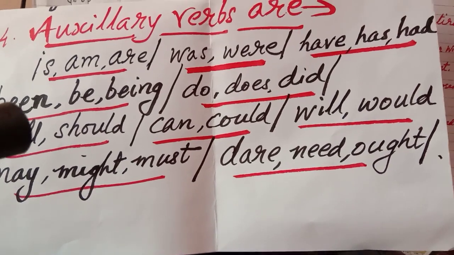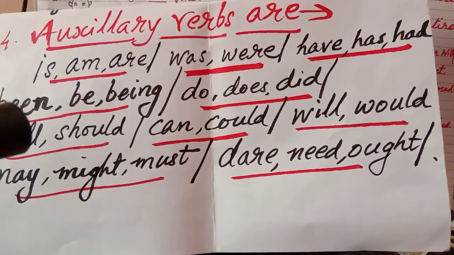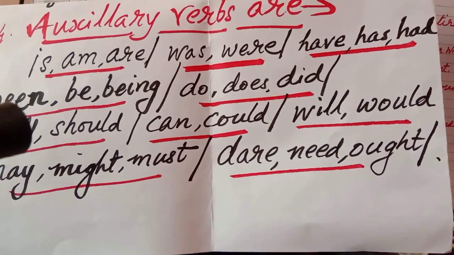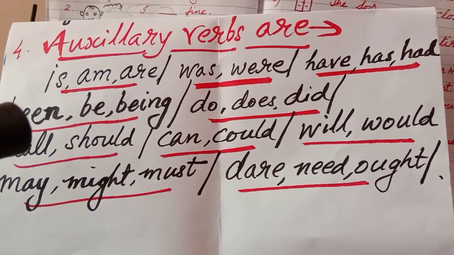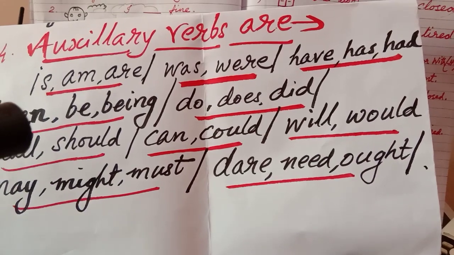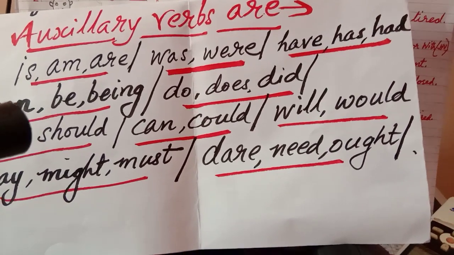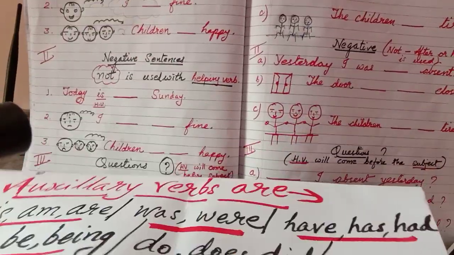Is, am, are, was, were, have, has, had, been, be, being, do, does, did, shall, should, can, could, will, would, may, might, must, dare, need, ought. So with these helping verbs, we can frame many sentences. So let us go through the next step.